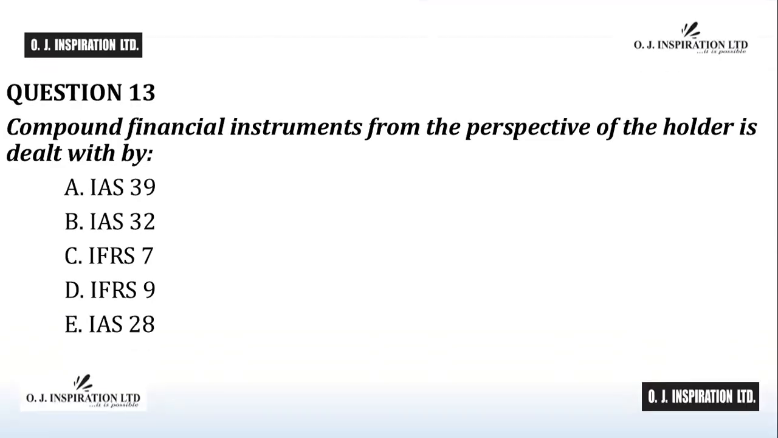Question number 13. Compound financial instruments from the perspective of the holder is dealt with by: A, IAS 39; B, IAS 32; C, IFRS 7; D, IFRS 9; E, IAS 28.